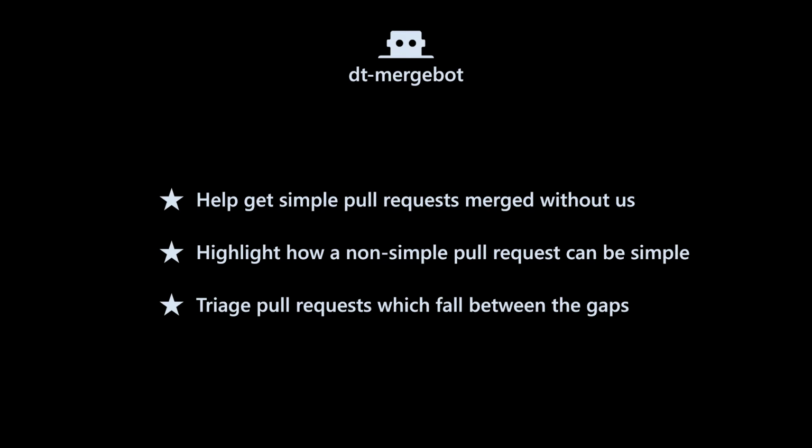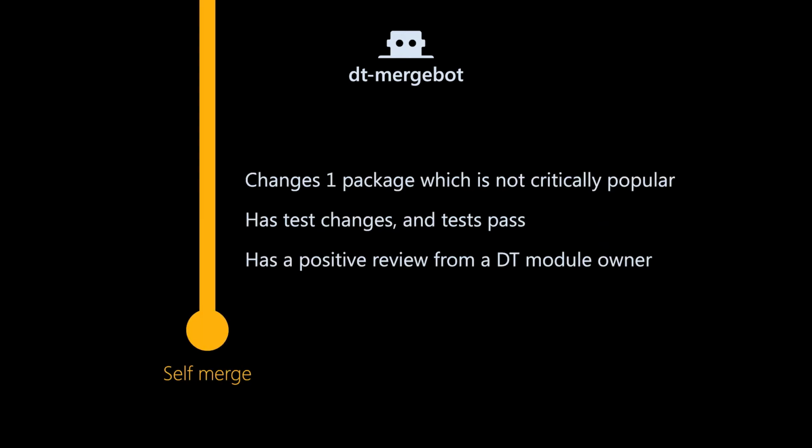So the way in which we did this was to start classifying our pull requests. First by looking at the existing ones and trying to decide which of these could be auto-merged if we had the tooling. And we came up with these pretty simple rules.